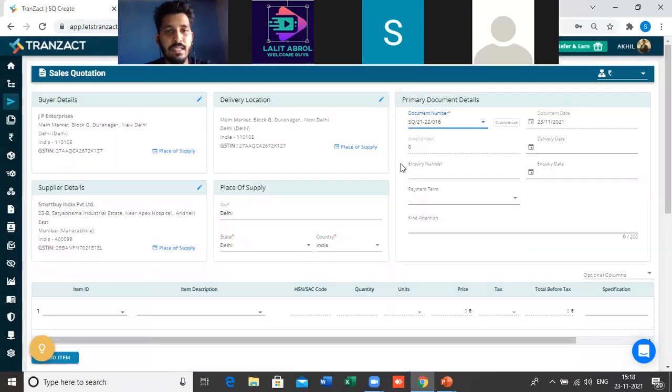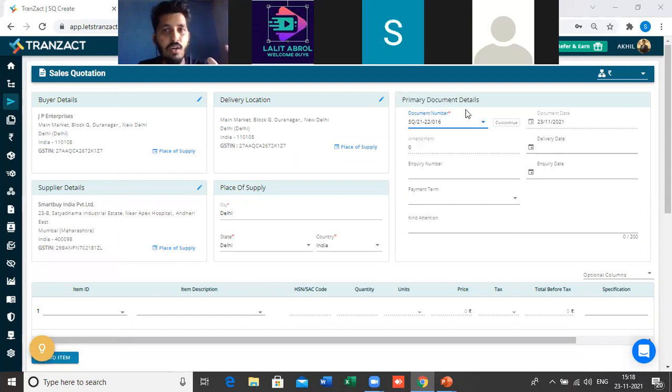Once I click on JP Enterprises, most of the details will get fetched and prefilled here in the format of the quotation. Why are these details getting fetched here? Because we have already added this data. The supplier's data, that is my data, is added in the settings. Buyer details are added in the buyers and suppliers, right? So all this data is already present in the master. That is why it is getting fetched. This is the importance of creating the masters first. Once you have all the data, then you can create your document in very little time.